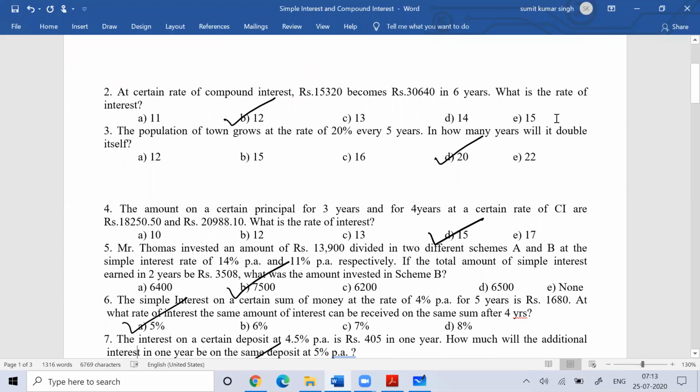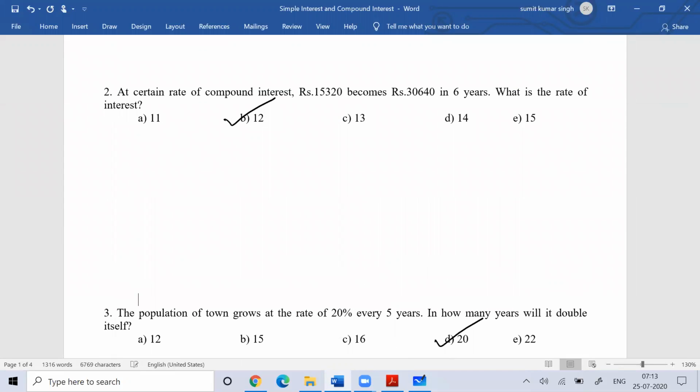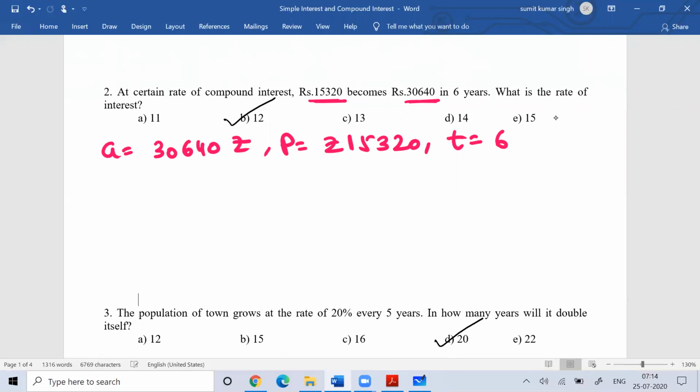Okay, yeah. Question number 2, sorry. So question number 2: at a certain rate of compound interest, 15320 becomes 30640. So you understand here, your amount is equal to 30640, your principal is rupees 15320, and your time is 6 years.